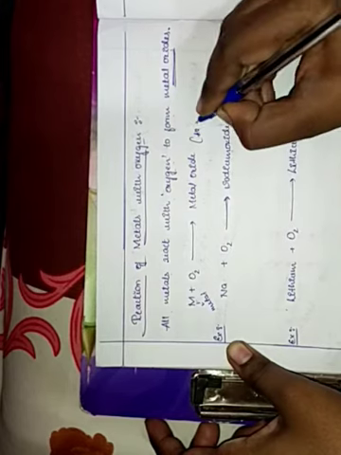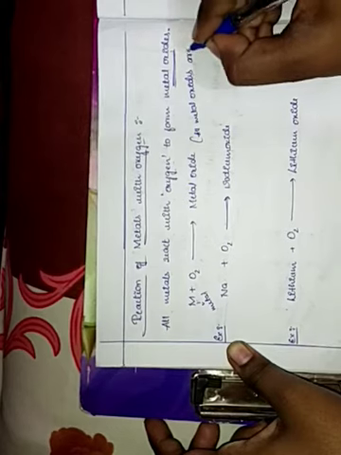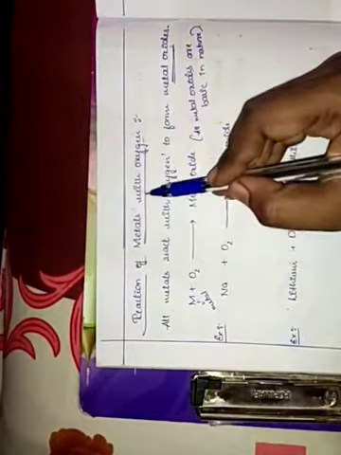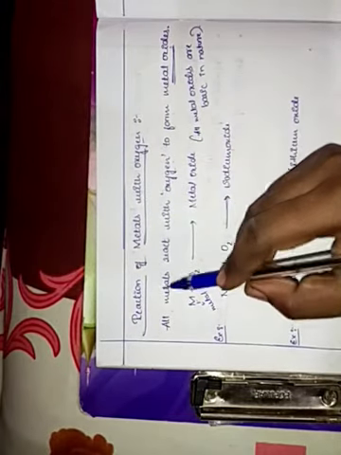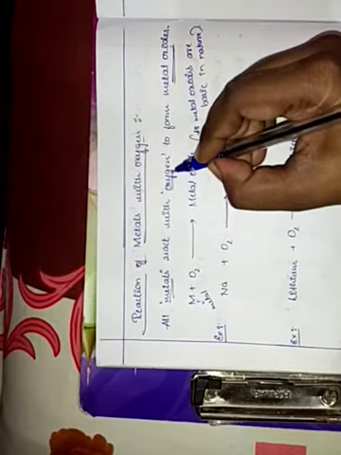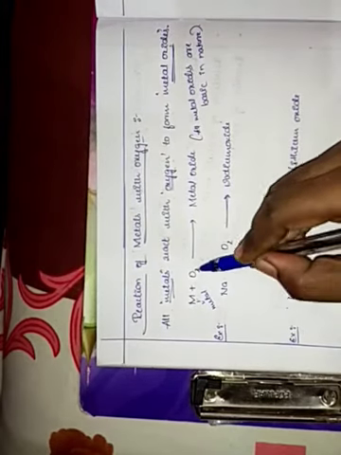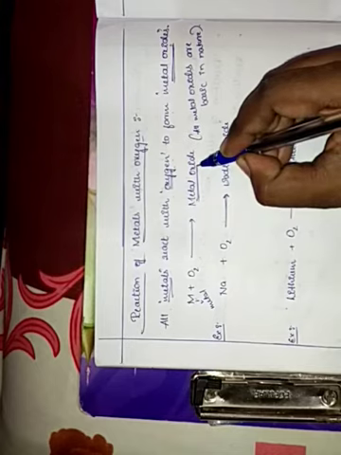So reaction of metals with oxygen means any metal which reacts with oxygen, that is air, reacts to form metal oxides. Any metal plus oxygen forms metal oxide.